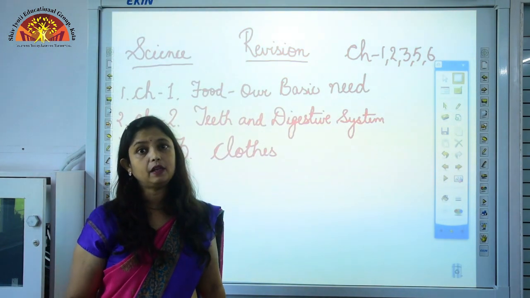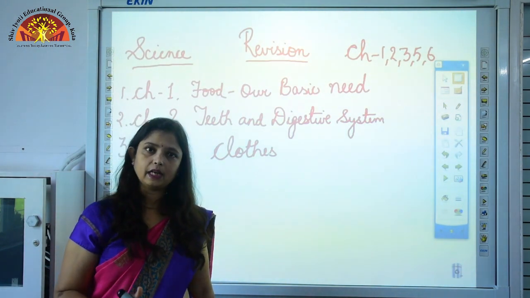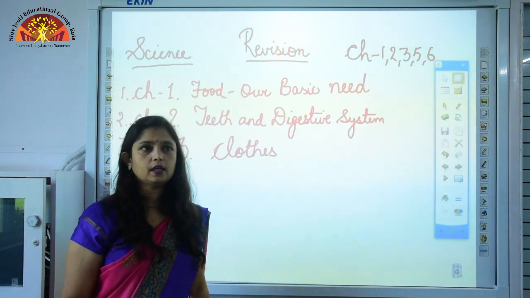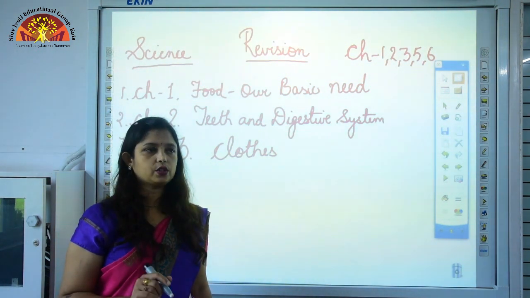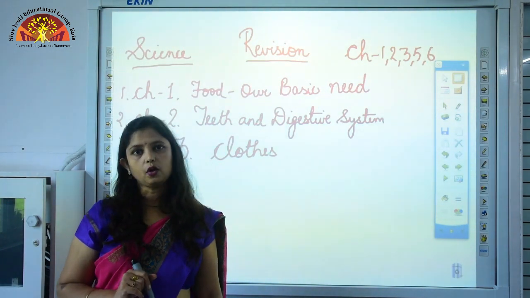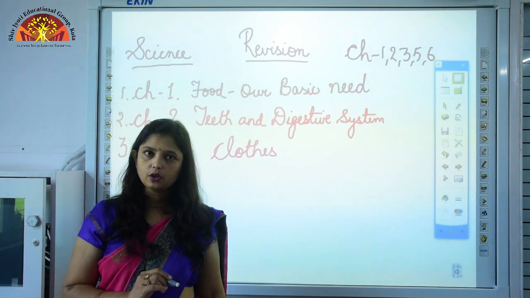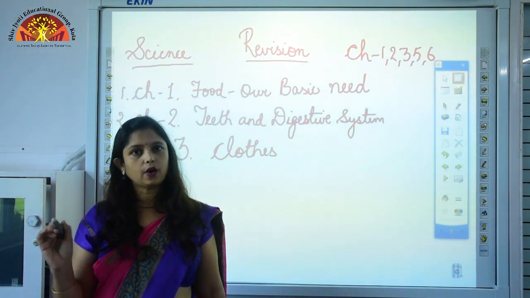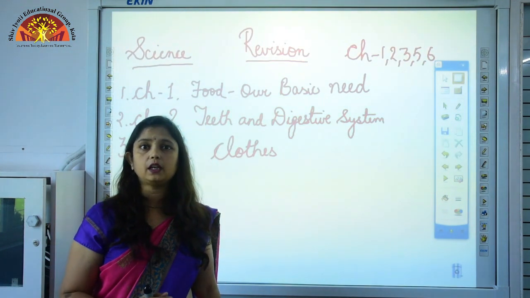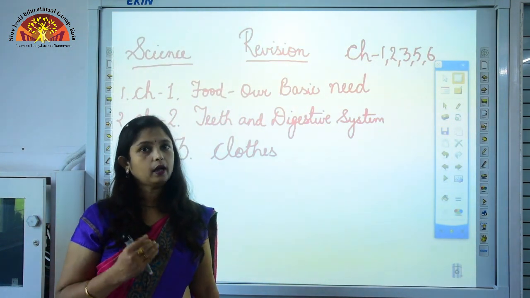People living in different regions also wear different types of clothes. Now students, these clothes are made up of thin threads which are called fibers. There are two types of fibers. These are natural fibers and synthetic fibers. Natural fibers are the fibers which are obtained from plants or animals.